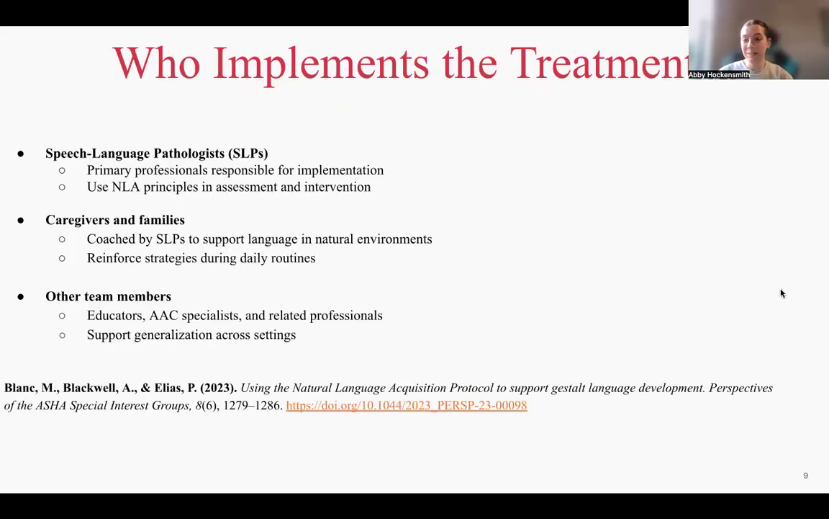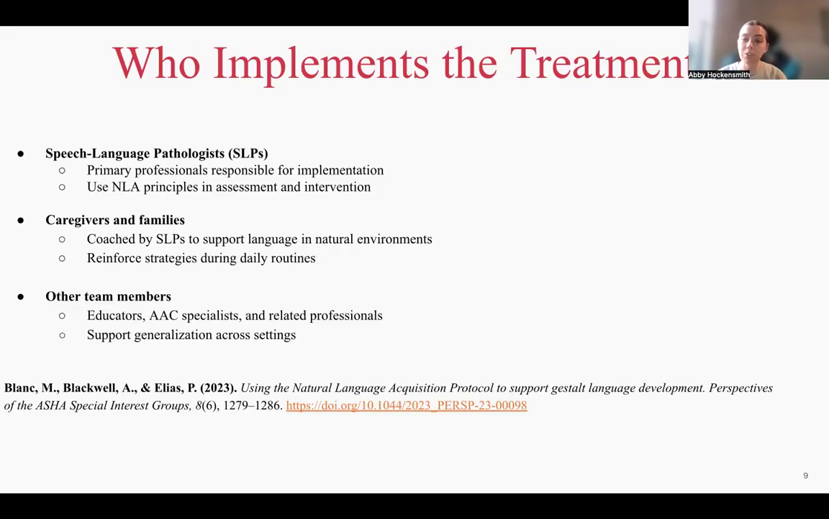So now I'm going to talk about my slide. So now we're going to talk about who implements the treatment, and it's primarily the speech language pathologist. They use the natural language acquisition framework during both assessment and intervention to support the gestalt language development. However, SLPs are not the only ones using this treatment approach. Caregivers and families play an important role, and they're coached by the SLP to use these strategies every single day in their routines. This helps reinforce language in their natural context.